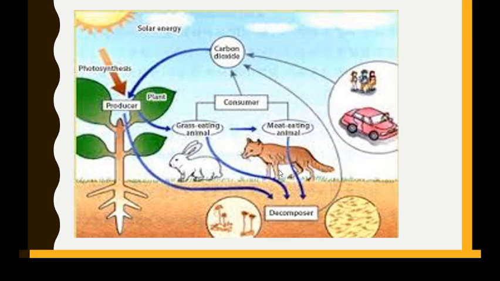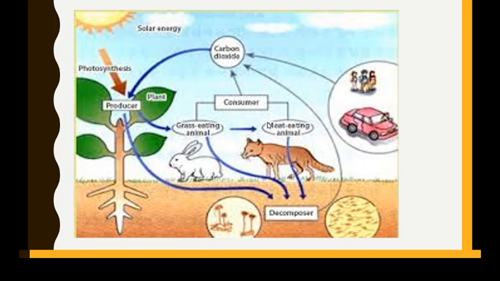Okay, then the rabbit is a grass eating animal, then the fox is the meat eating animal, and when they are dead or decayed, they act as decomposers. So here fungi and bacteria are the decomposers who feed on the other organisms. They break them down into simpler form. Basically the rabbit and the fox, that is the meat eating animal, and decomposers, these all come under the consumers.